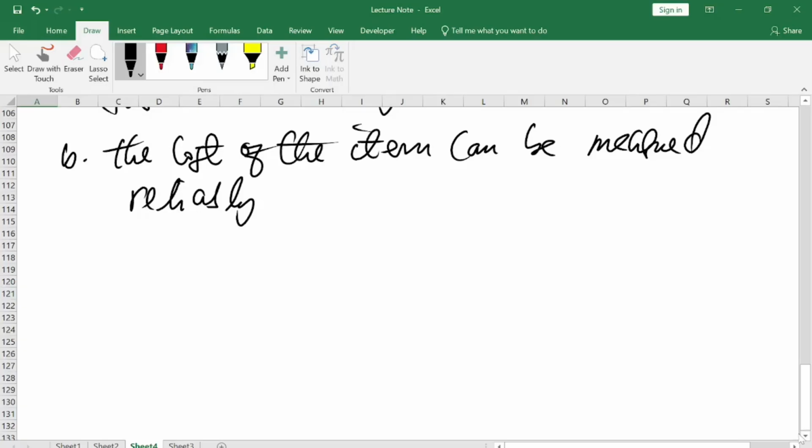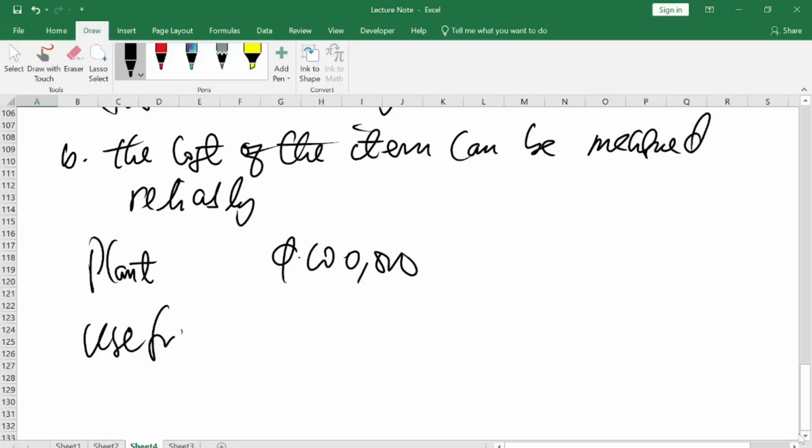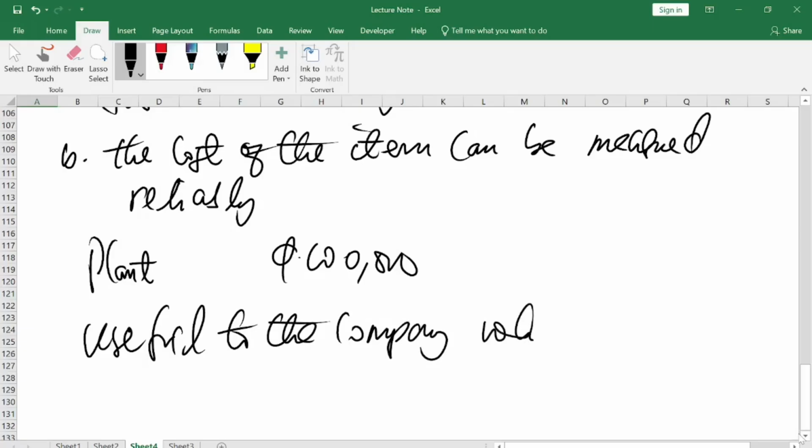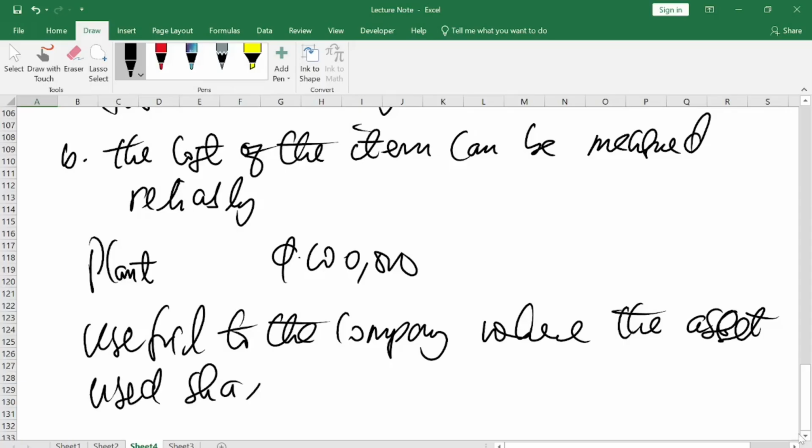For example, if the company acquired a plant for production, maybe the cost of the plant is 100,000. This plant should be useful to the company, where the asset will bring in money.